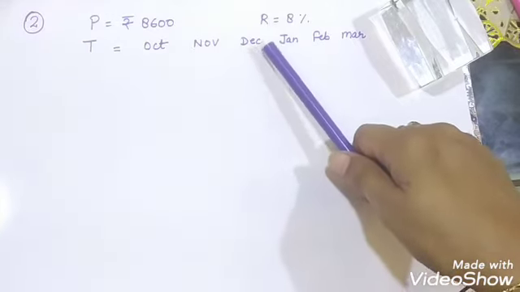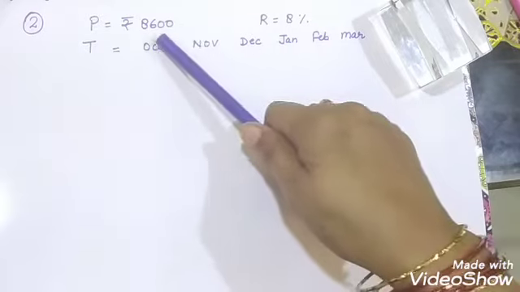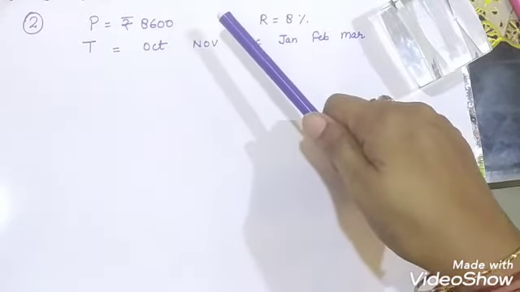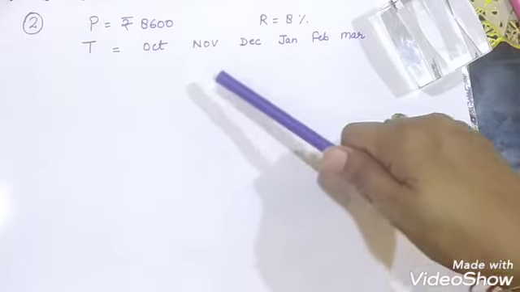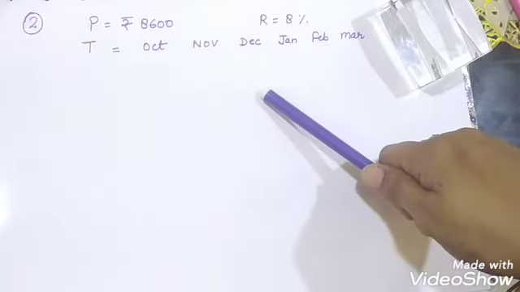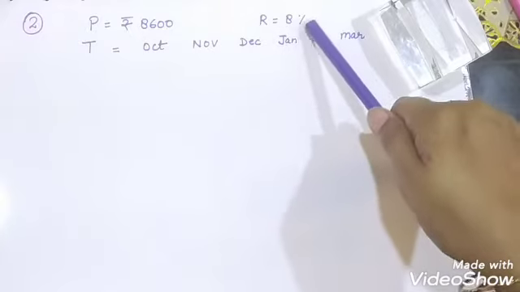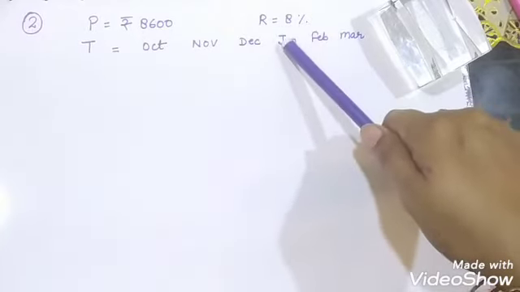It is given: find the simple interest on 8,600 rupees from 18 October 2006 to 13 March 2007 at 8% per annum. Also find the amount.